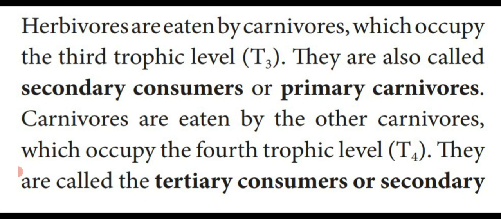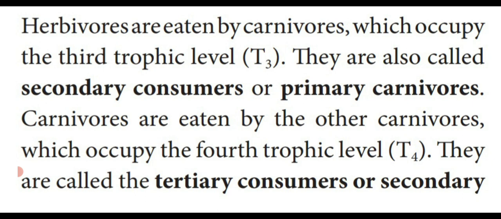Then the rabbit is eaten by, what is that one? Snake. So there is a second organism consuming the food material. That is the secondary consumer. At the same time, it is a flesh-eating animal, the first one, so primary carnivore. Then this snake, that is the primary carnivore, is eaten by another carnivore, known as a tertiary consumer or secondary carnivore, which occupies the fourth trophic level. See that one. Carnivores are eaten by other carnivores. What is the carnivore here? Snake, which is eaten by another carnivore. What is that one? Hawk.